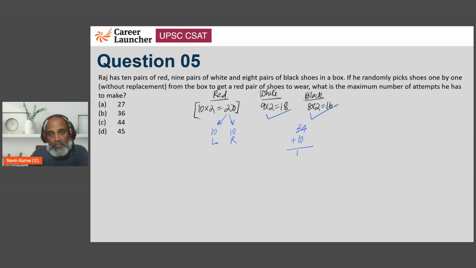So even if he has 44 shoes that he has picked, he still cannot form a pair of red shoes. But the moment he picks one more, he will get definitely the other pair, as in the other legged shoe. अगर वो पहले 10 left थे तो उसको right मिलेगा. If these were the left ones, he will now get a right one for sure, क्योंकि सारे बचे हुए वही हैं. Or if he had chosen those 10 right ones, he is going to get a left one. In either case, we will definitely have a pair. So 45 shoes उसको pick करने पड़ेंगे.